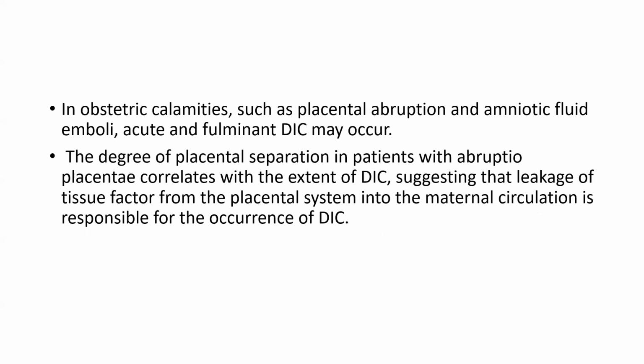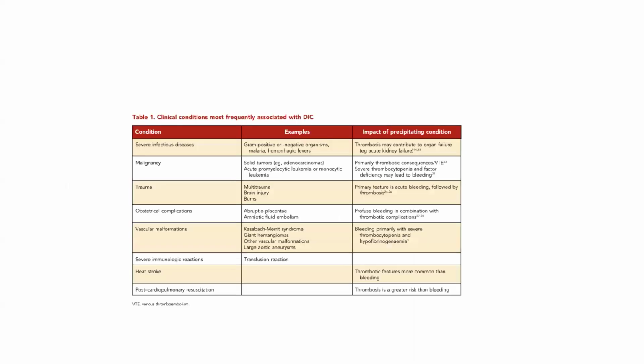Then obstetric calamities like placental abruption and amniotic fluid embolism, where acute and fulminant DIC may occur. The degree of placental separation in patients with abruptio placentae correlates with the extent of DIC, suggesting that leakage of tissue factor from the placental system into the maternal circulation is responsible for the occurrence of DIC.